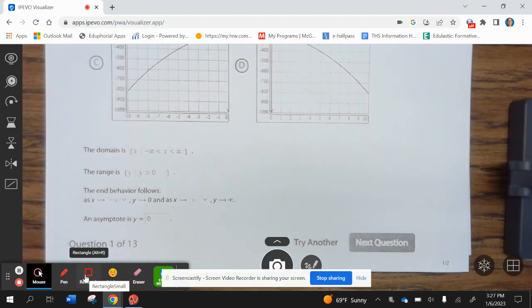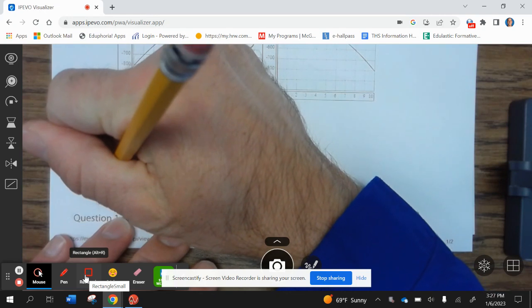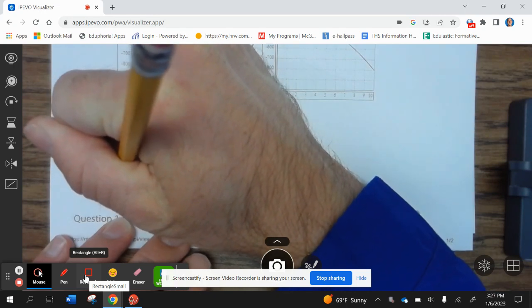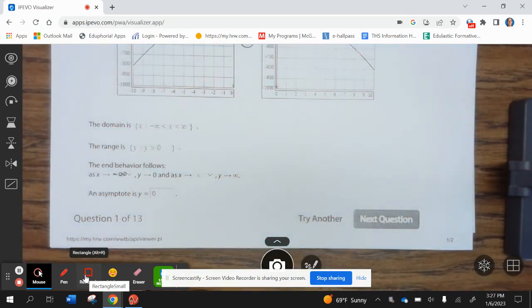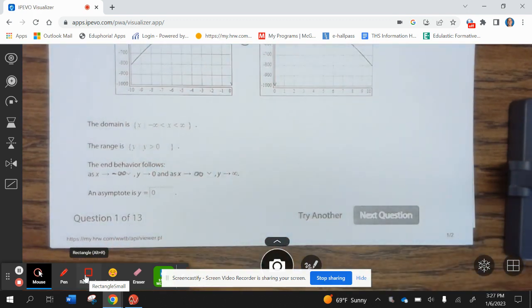The domain is from negative infinity to positive infinity. The range is y greater than 0. The end behavior is as x approaches negative infinity, y approaches 0. And as x approaches positive infinity, y approaches positive infinity. And there's an asymptote at y equals 0.